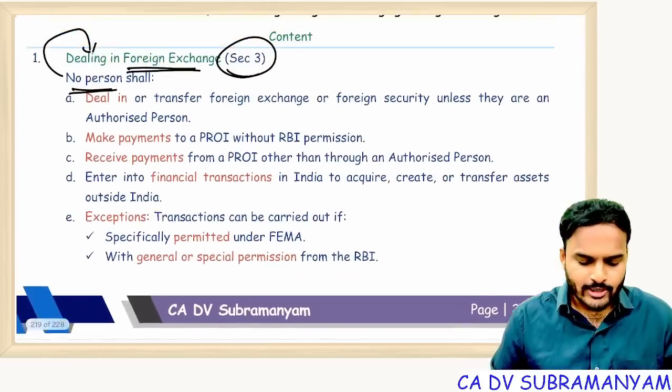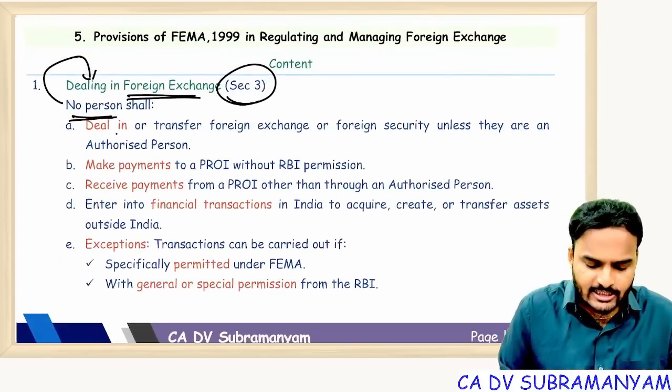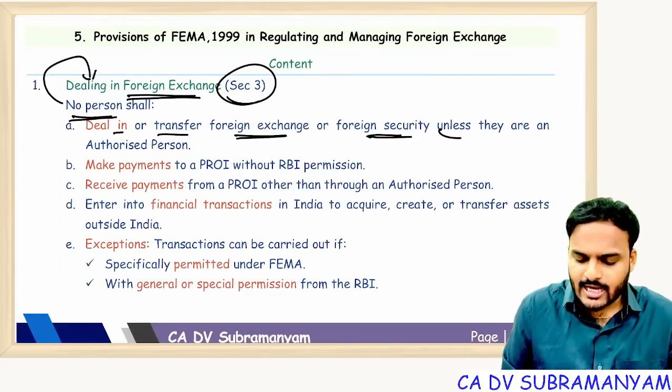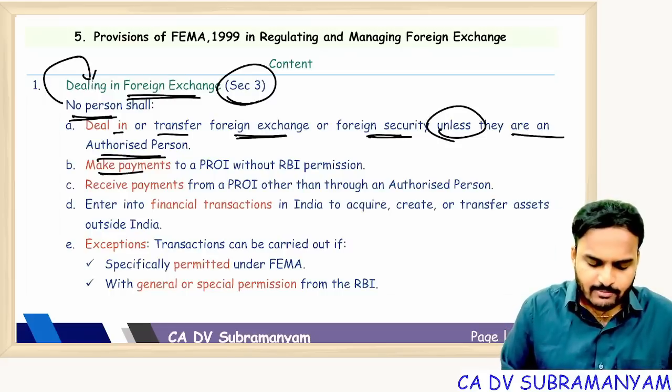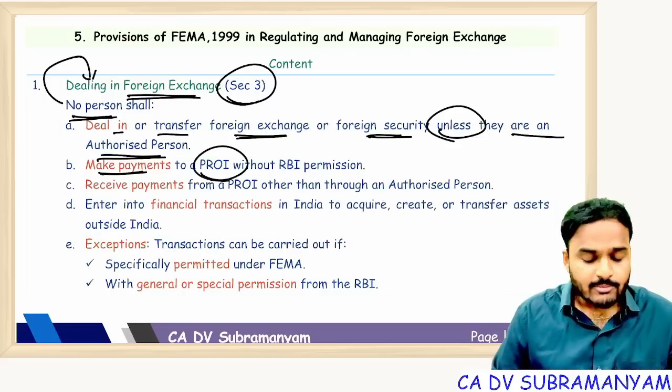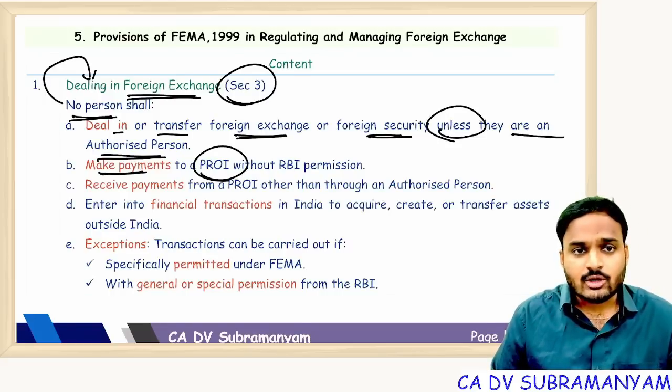Let's see the point. No person shall deal in or transfer foreign exchange or foreign security unless they are an authorized person. No person shall make payments to a person resident outside India without RBI permission.